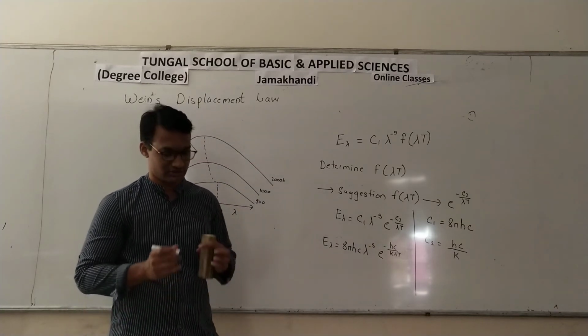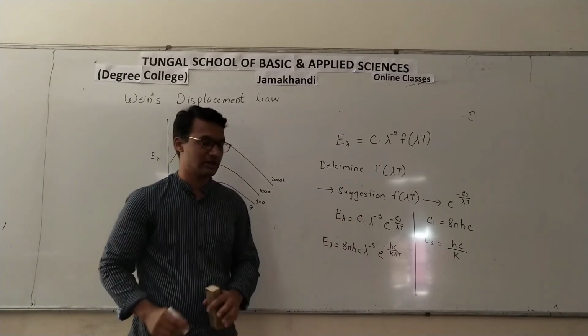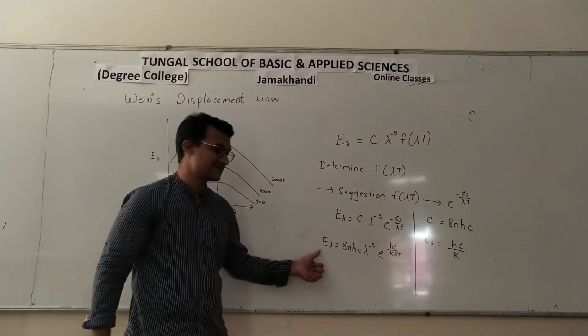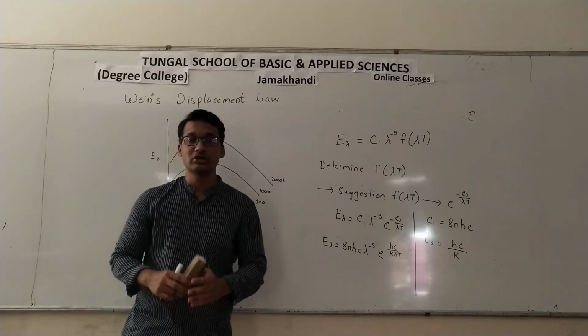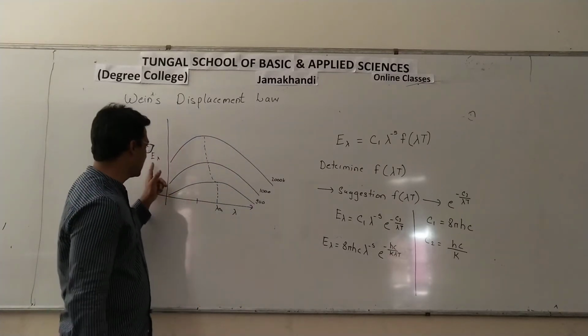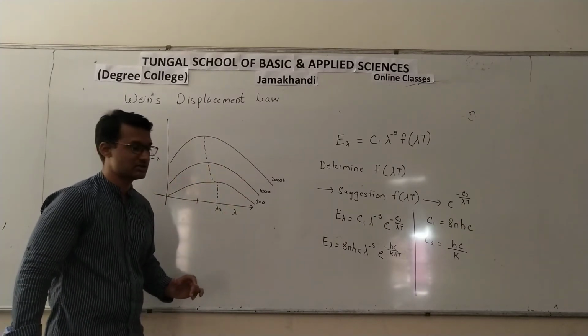Now from this equation, a few modifications are needed, and then the final equation will come. One thing you need to remember: this is energy intensity. If you want total energy, you will have to multiply energy intensity with lambda. You will have to find the area under this curve.